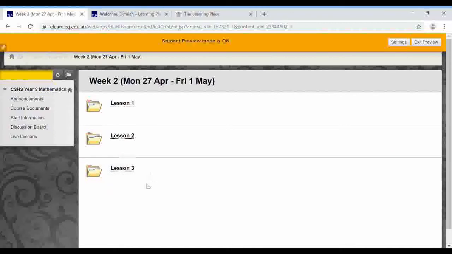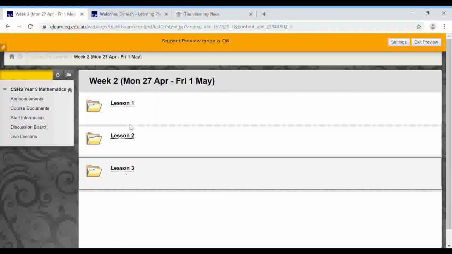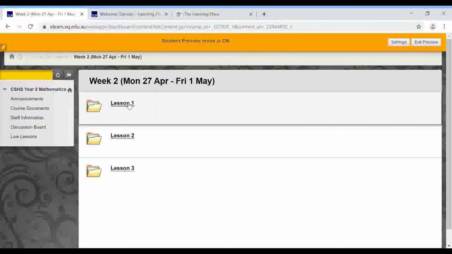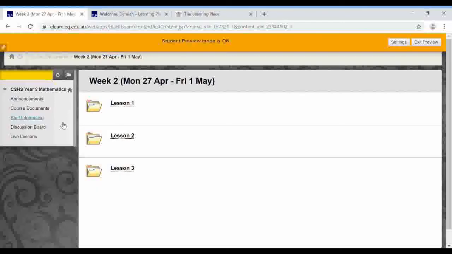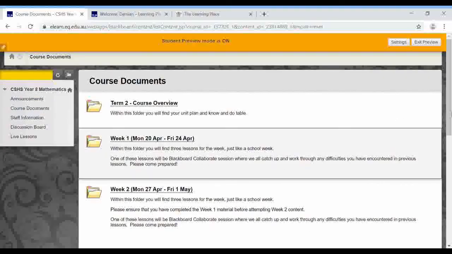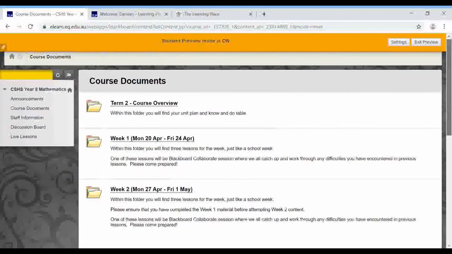Week 2, I haven't decided which one will be the live lesson, but I'm thinking it's actually going to be lesson 1. So that doesn't mean Monday becomes a bludge. It means that lesson 1 is now Tuesday, and you need to find 2 other times during the week when you'll complete lesson 2 and lesson 3. So that's the course documents folder, and you'll notice that they will change week by week as we update and put material in there.